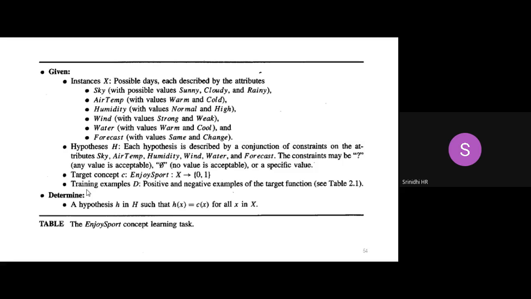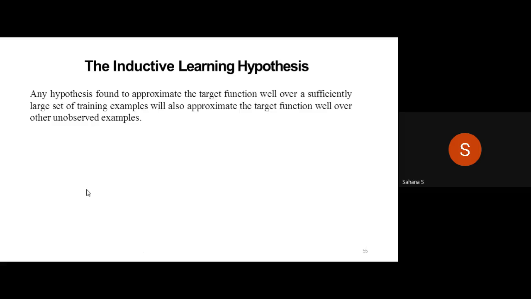See, please observe here. Small x is the instances. For example, sunny, cloudy, rainy are all small x. What is capital X? Sky is your capital X. That is one of the values. Okay. Are you understanding? Yes, sir. Can we go further? Yes, sir. Okay. Fine.